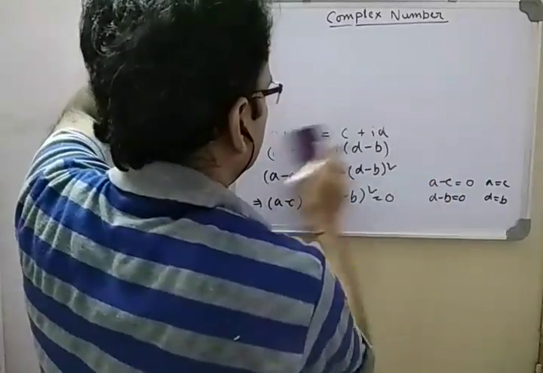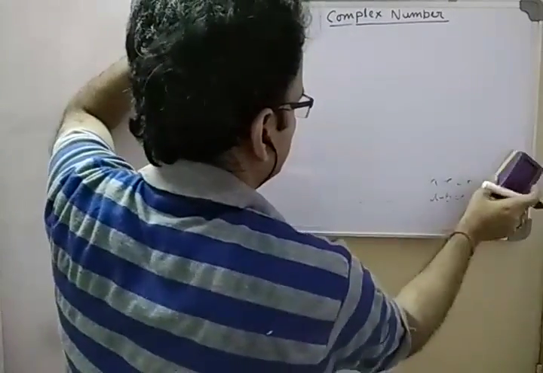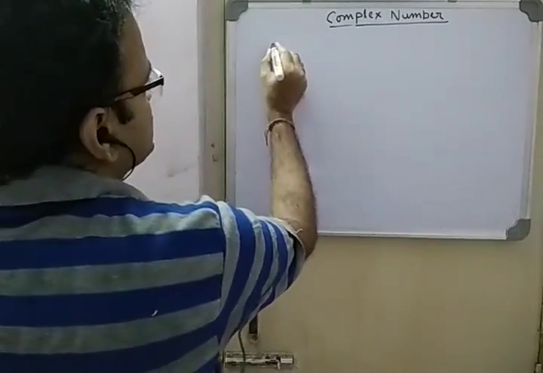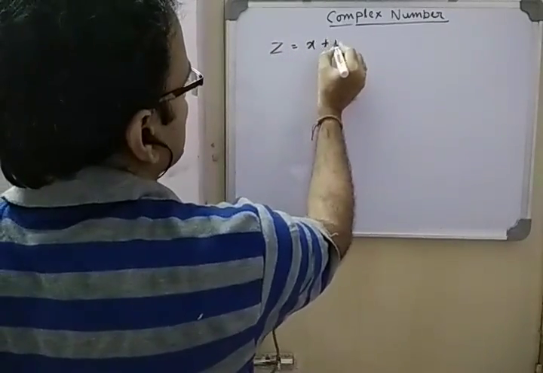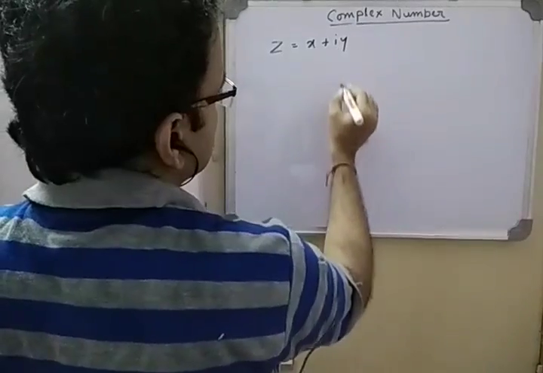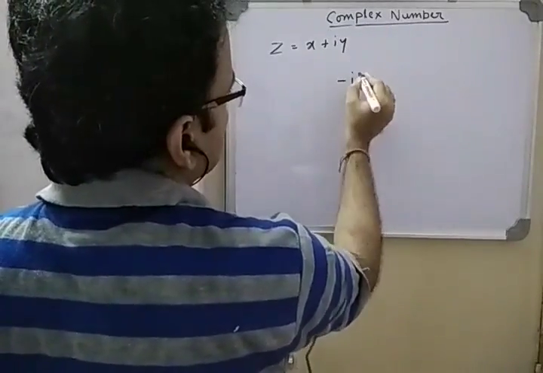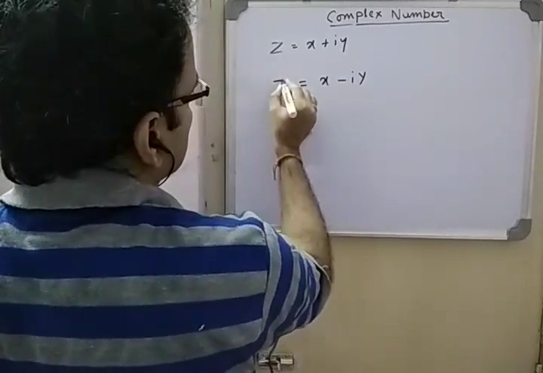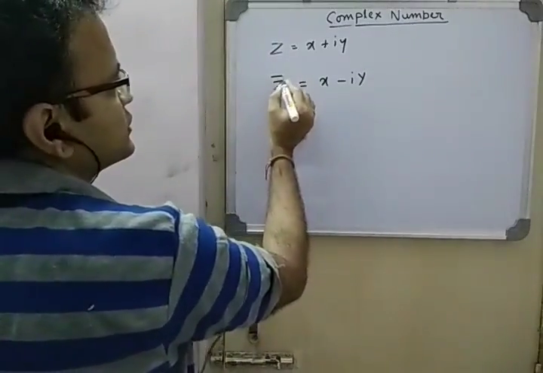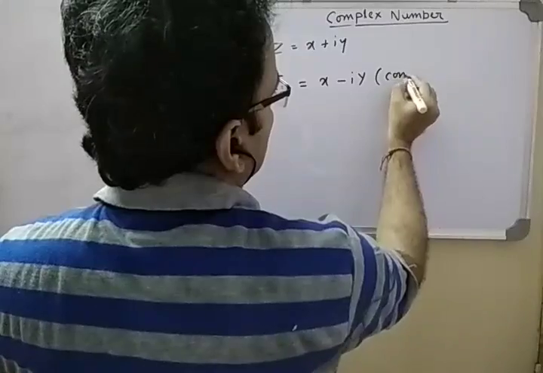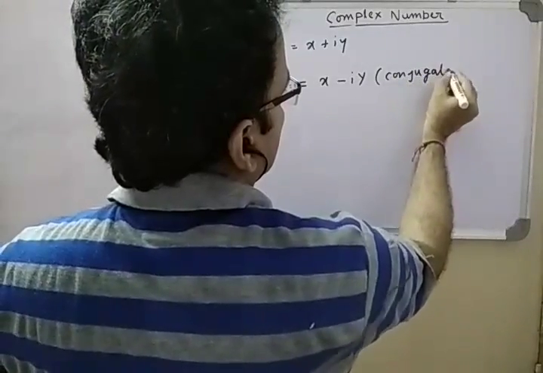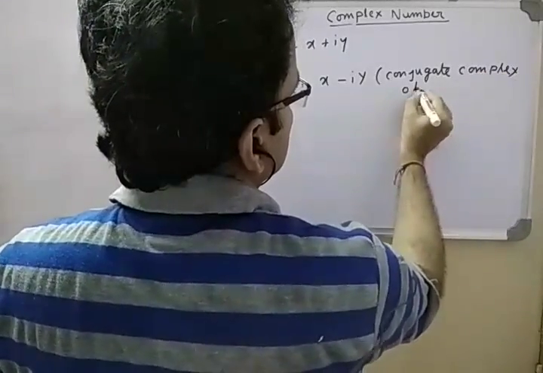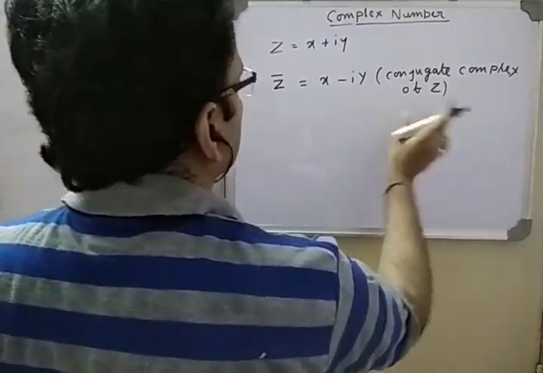So now there is another concept for z, because z is what? x plus iy. There is a conjugate complex. If z is x plus iy, then if we replace the imaginary unit i with minus i, then this x minus iy is called the conjugate complex, and it is denoted by z bar. This is called the conjugate complex of z.